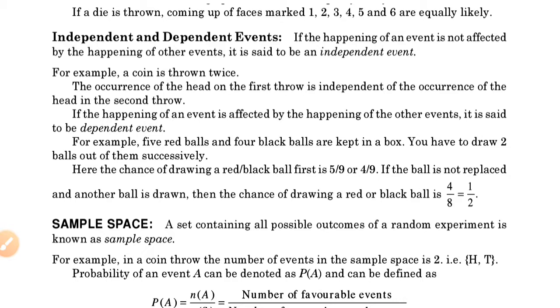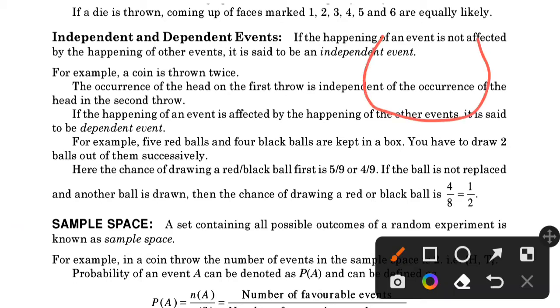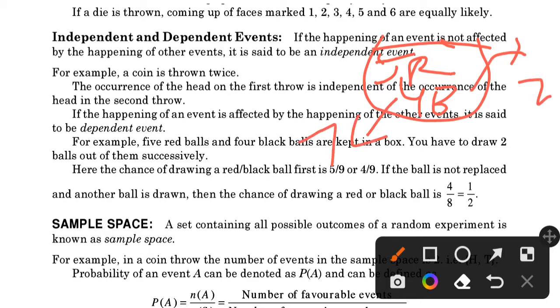For example, 5 red balls and 4 black balls are kept in a box. There is a box in which we kept 5 red balls and 4 black balls. And you have to draw 2 balls out of them successively. So there are 9 balls and we draw 2 balls, so the remaining are 7 balls.